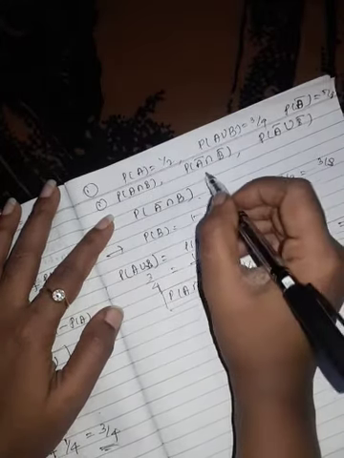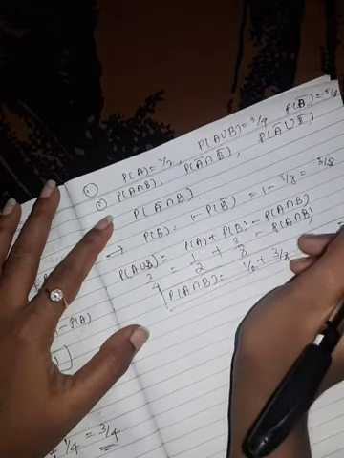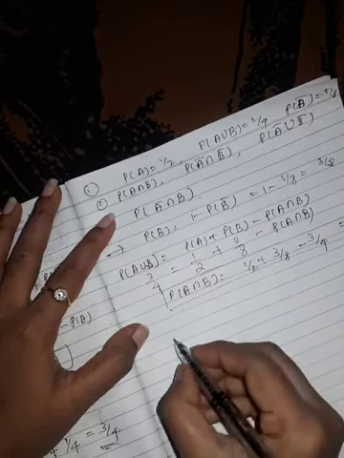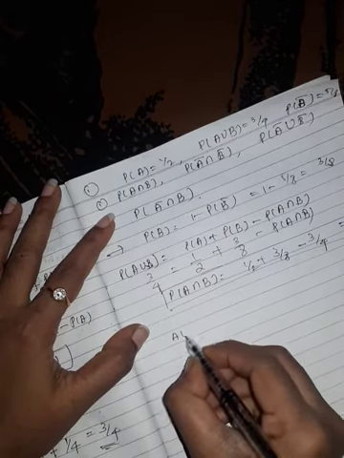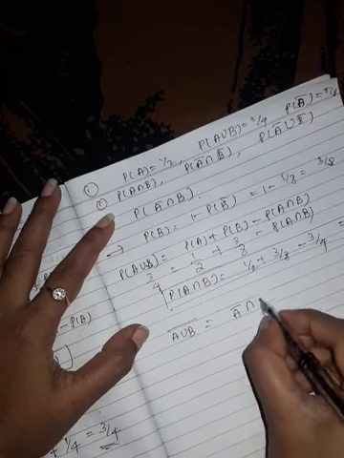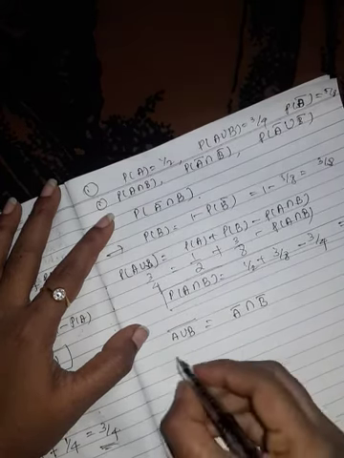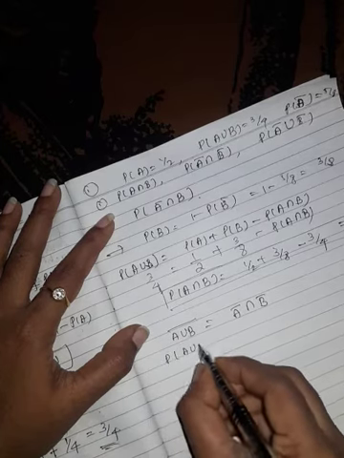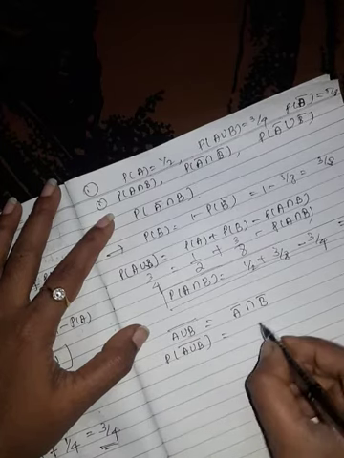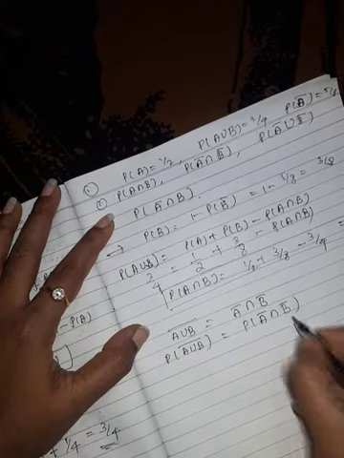Next we have to find probability of A complement intersection B complement. As we saw, A union B whole bar can be written as A bar intersection B bar. So this is our De Morgan's law. So probability of A union B whole bar is equal to probability of A bar intersection B bar.